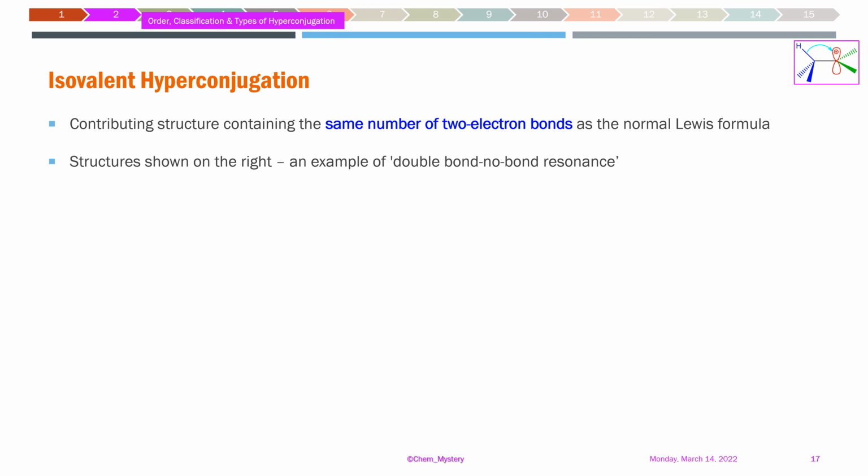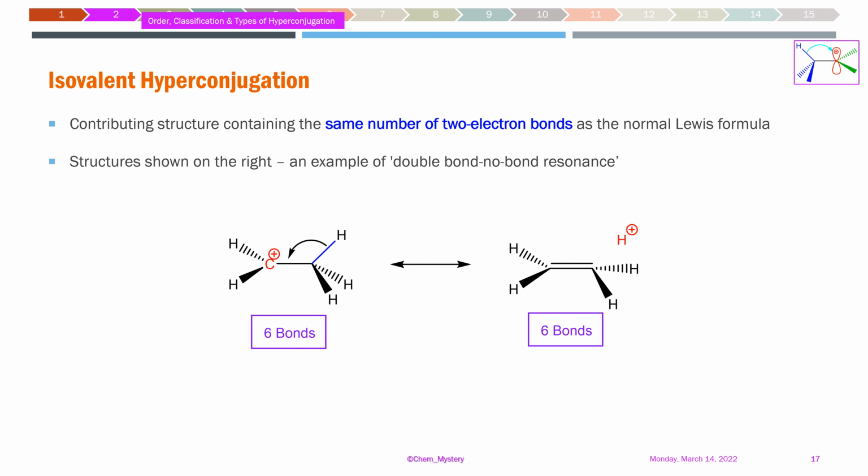And we can also see the structure which we will be drawing just after this. We will see that it is going to have a kind of double bond and no bond resonance situation, but the total number of bonds is not changing. See here, in the ethyl carbocation we have seen there are a total of 6 bonds present: 1 carbon-carbon bond and 5 carbon-hydrogen bonds.